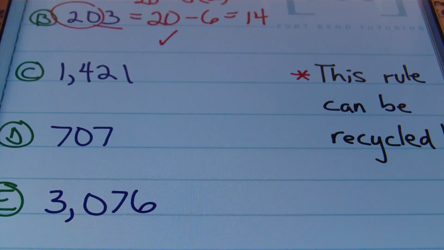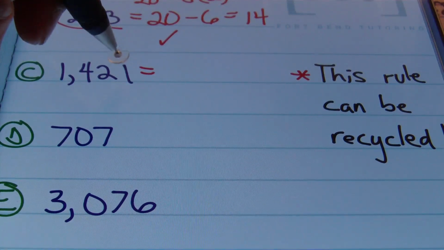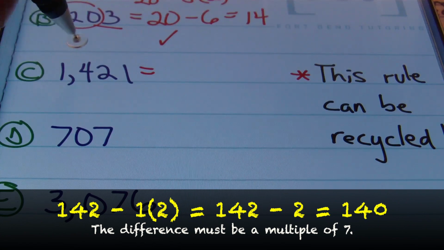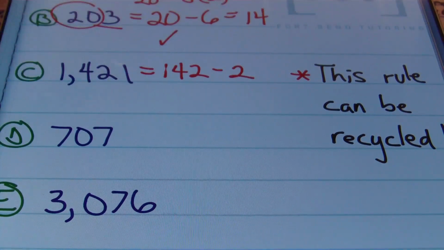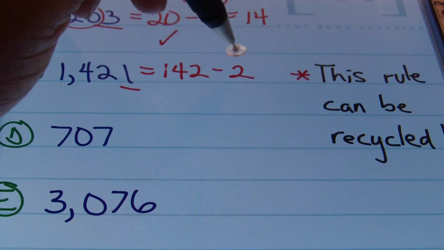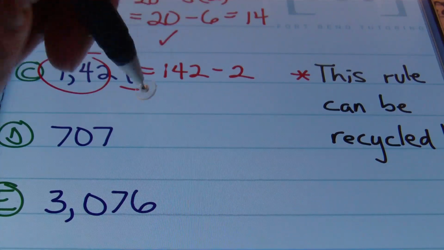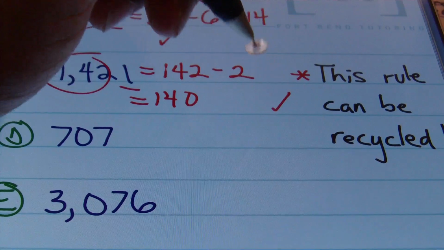All right, but let's just say we didn't know that. Let's go ahead and start by multiplying the last digit by 2. So 1 times 2 is 2, right? And then subtracting that from the remaining digits. So we'll have 142 minus 2. Once again, the 2 came from me multiplying 1 times 2, and I want to subtract that from the remaining digits, in this case, that 142. 142 minus 2 is 140. And I can tell that 140 can be divided by 7, so the original number is divisible by 7.